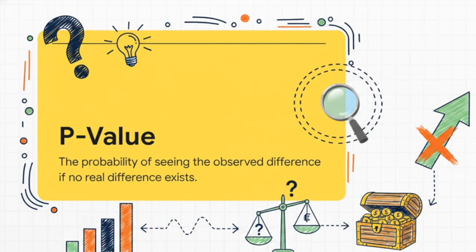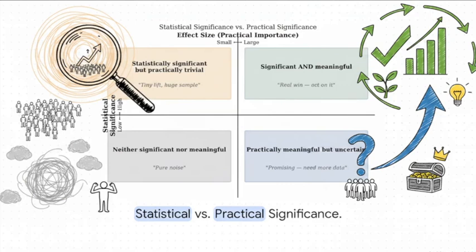A small p-value merely indicates the data would be highly surprising if nothing real was happening. It does not mean the effect is large, and it certainly does not mean the effect is profitable. This brilliantly illustrates the new paradigm we must adopt. Look at these 4 quadrants. On the horizontal axis, we have statistical significance. On the vertical axis, we have effect size, the actual practical importance.